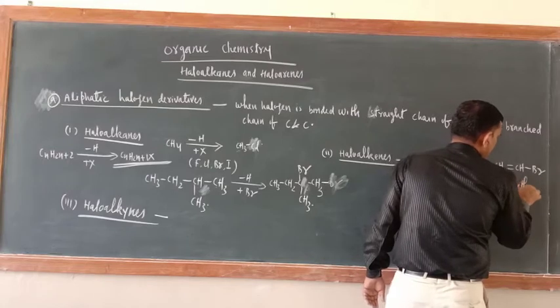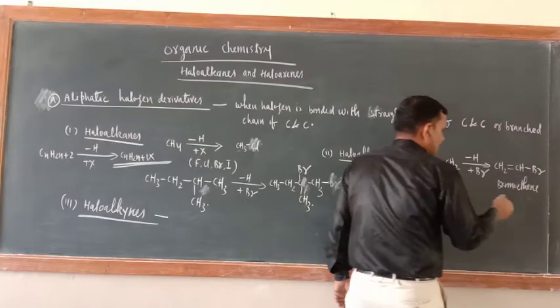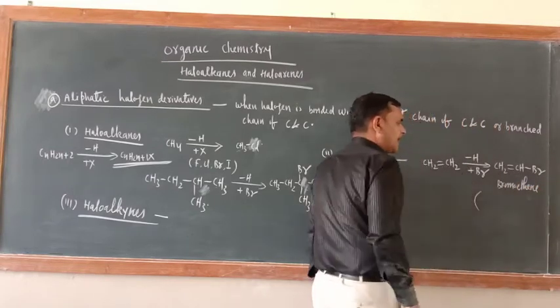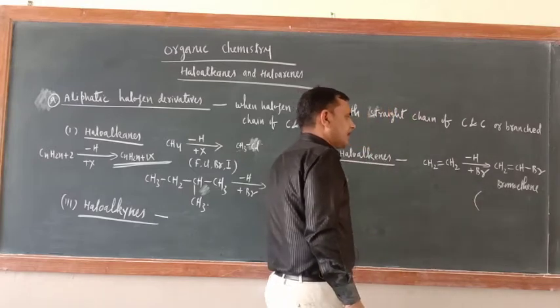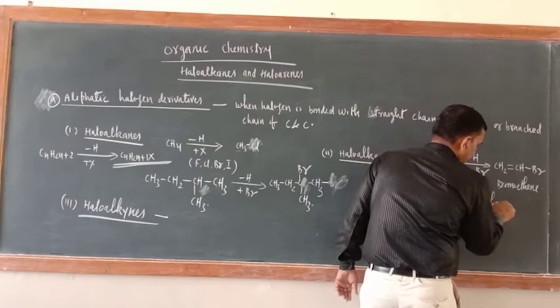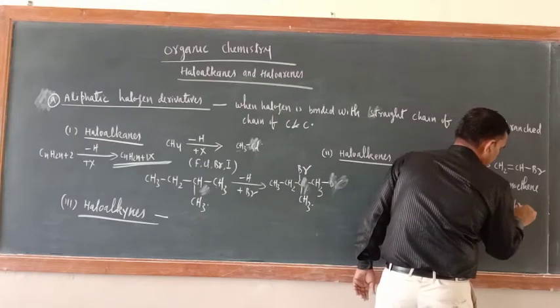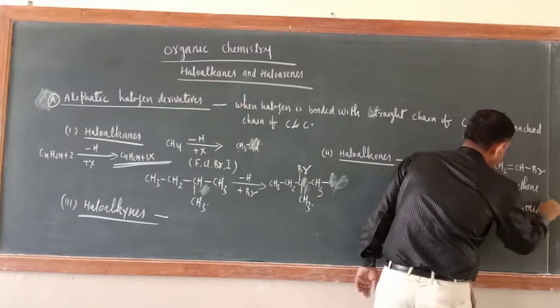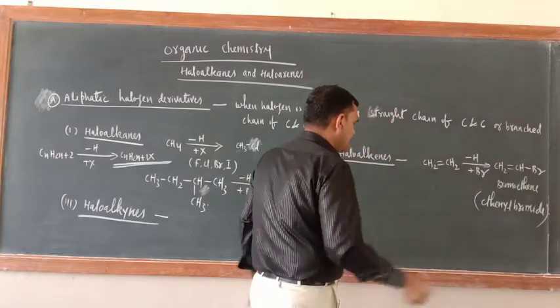As far as the common nomenclature system is concerned, what is the name of this one? Ethenyl bromide. You can take a bigger one also.